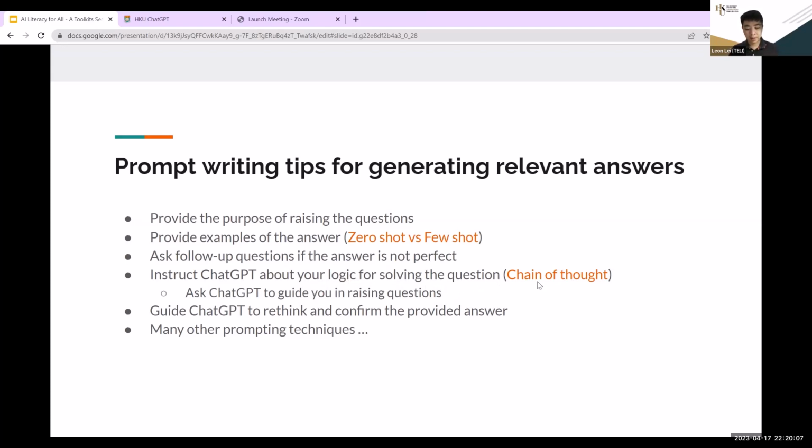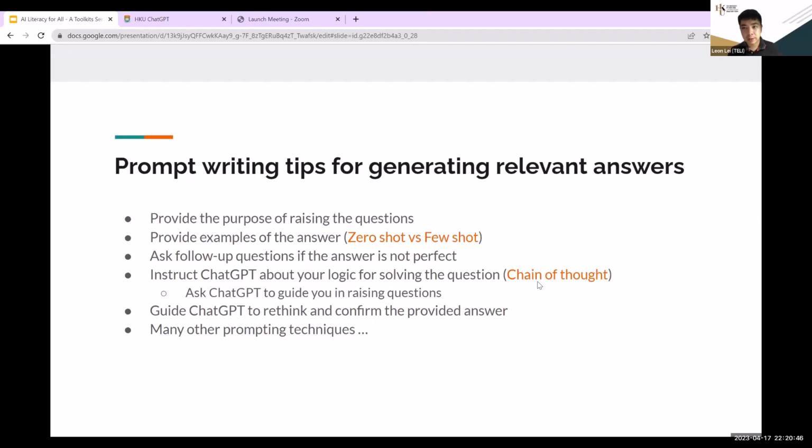So you can say, okay, in order to answer this question, you should go through step 1 using this algorithm, step 2 using this approach, etc. And if you have no idea how to solve the question, you can even ask ChatGPT to guide you, to raise some questions and define the logic, in order to help the system itself have the correct logic and then come up with more relevant answers. And you can also ask the system to rethink.